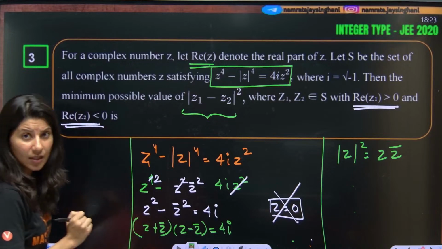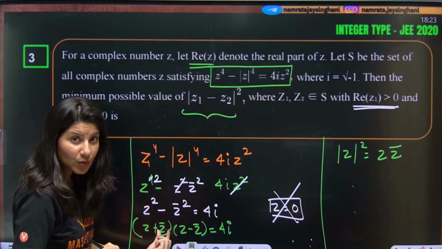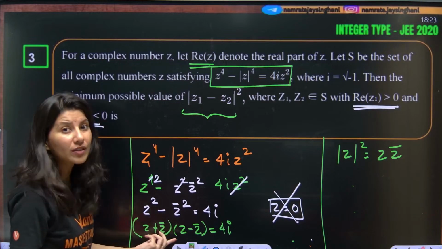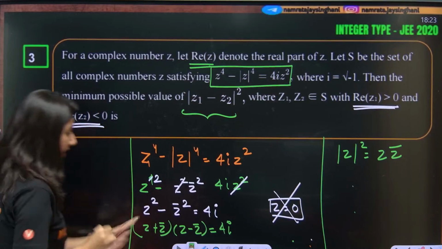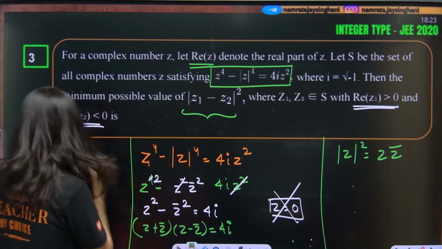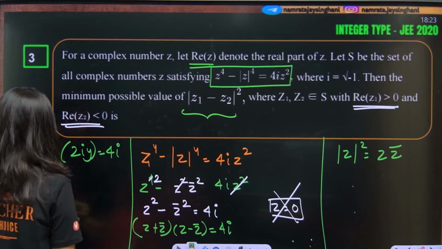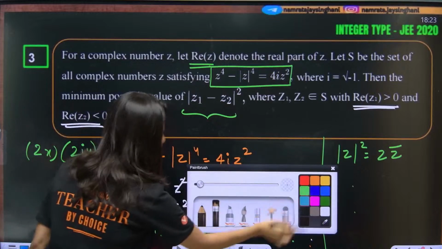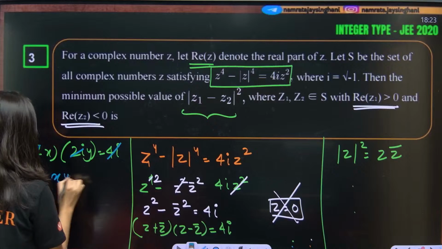Z plus z bar, so x plus iota y and x minus iota y, where z bar is x minus iota y. So this is 2x, and z minus z bar, x cancels out, is 2 iota y, which is going to be 4 iota. Clearly, if you cancel it out, 4 iota gets cancelled, so xy equals 1.